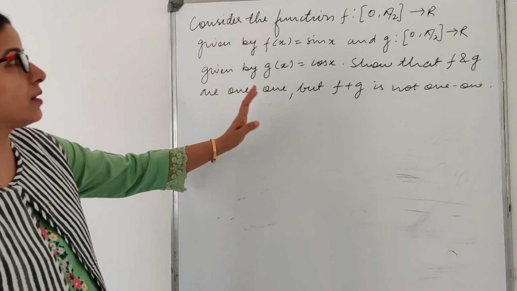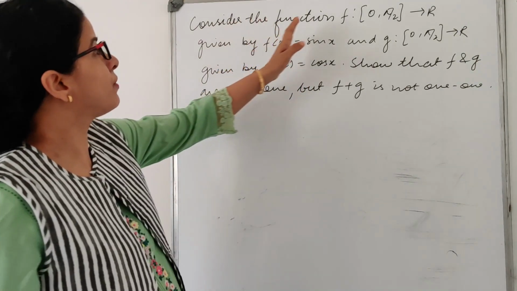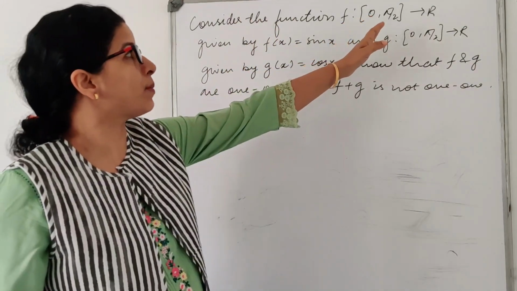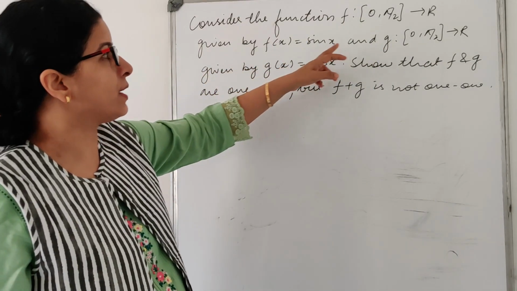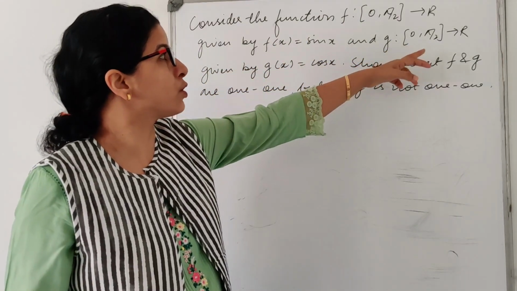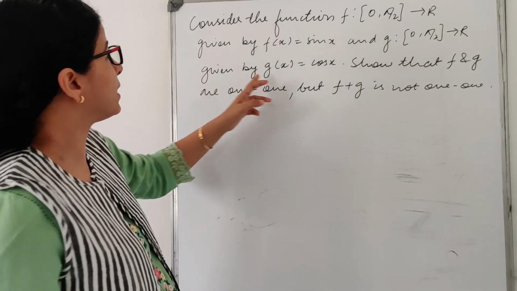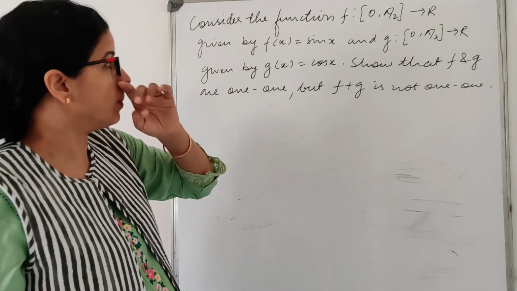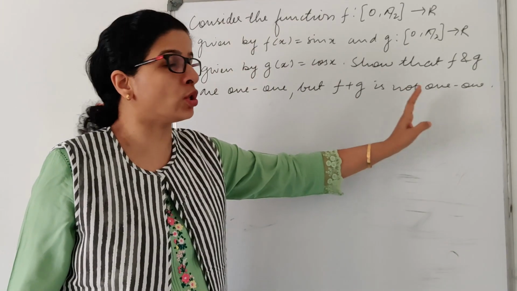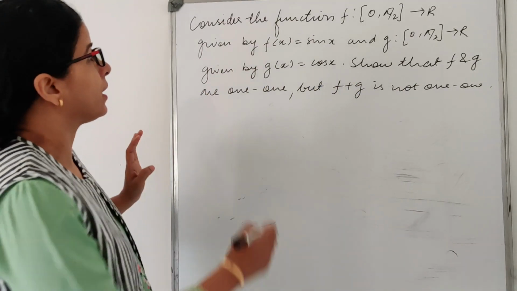So let us consider the next example. Consider the function f: [0, pi by 2] to R given by f(x) equal to sin x, and g: [0, pi by 2] to R given by g(x) equal to cos x. Show that f and g are 1-1 but f plus g is not 1-1.